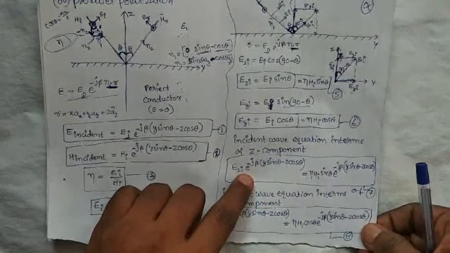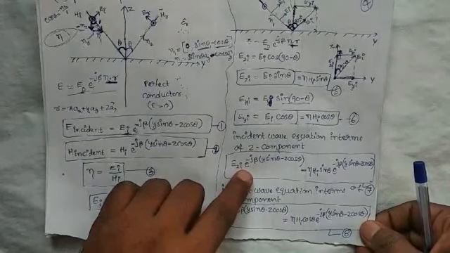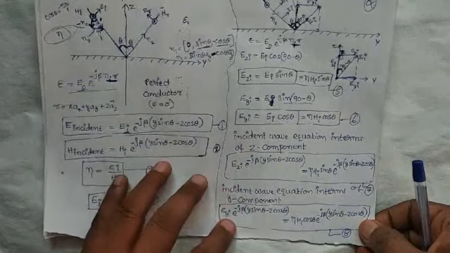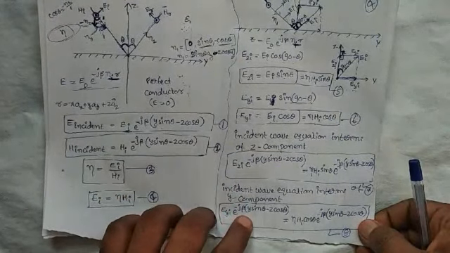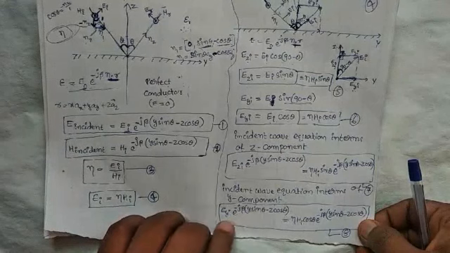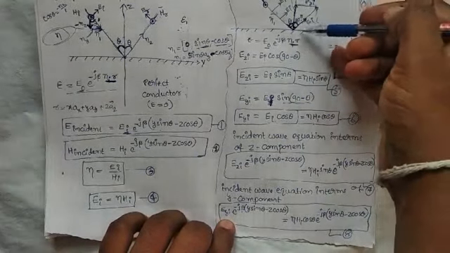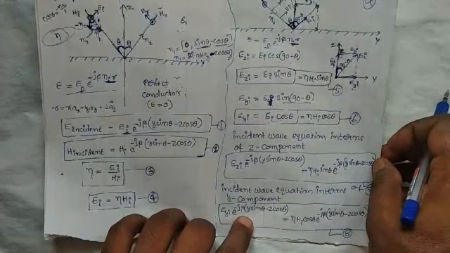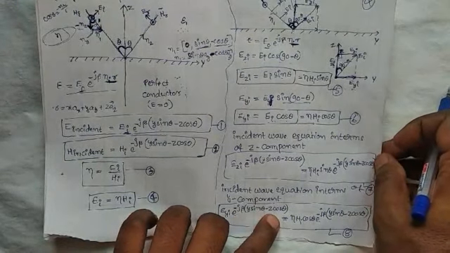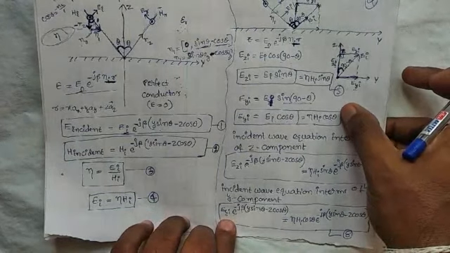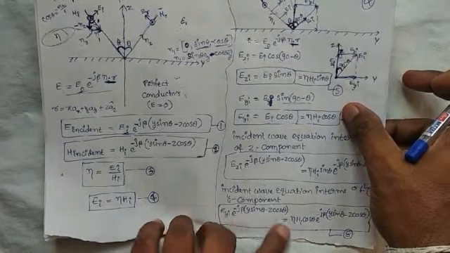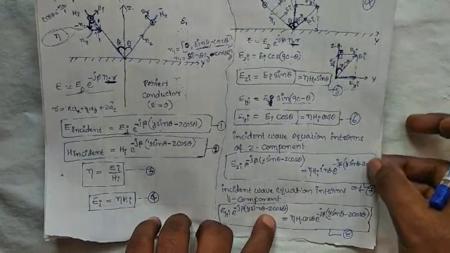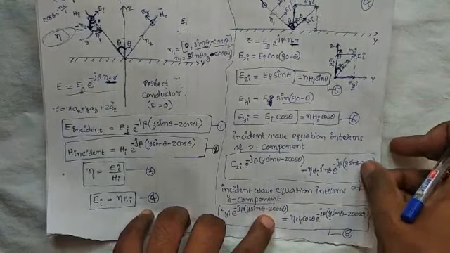Similarly, we write the incident wave equation in terms of the Y component. The Y component is EYI into e power minus j beta of (y sin theta minus z cos theta). Here EYI is equal to eta HI cos theta into e power minus j beta of (y sin theta minus z cos theta).